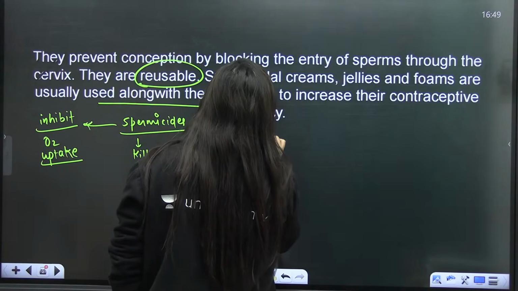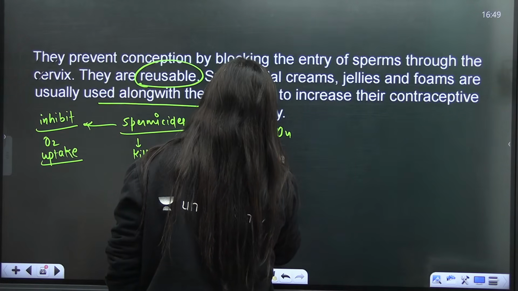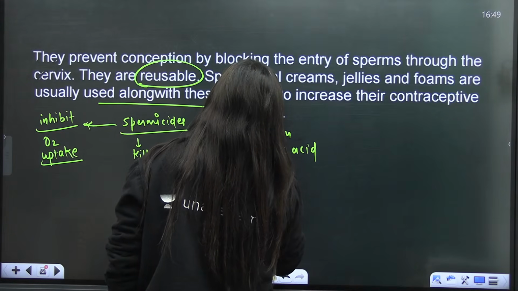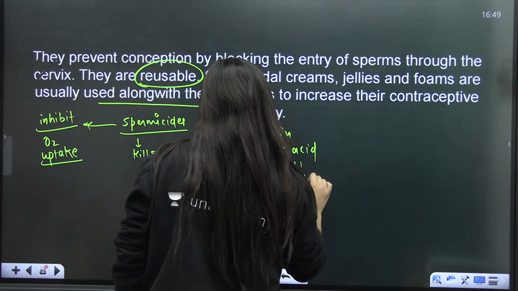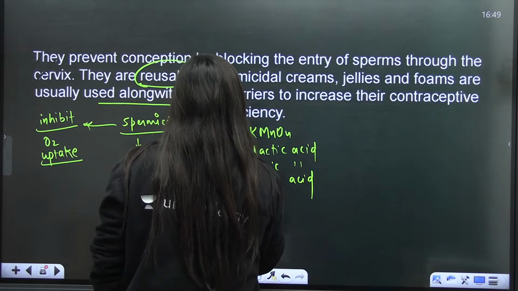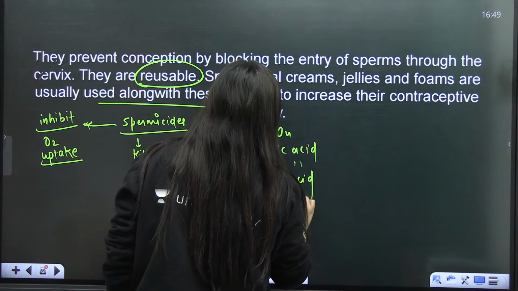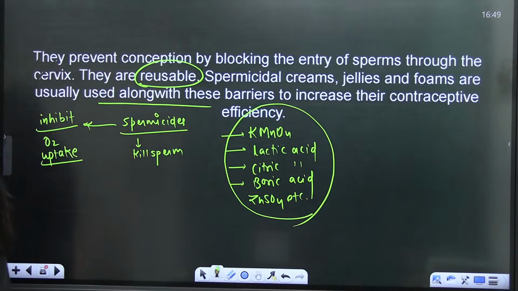They have KMnO4, lactic acid, citric acid, boric acid in them, even zinc sulfate, etc. So they all are spermicidal agents. They kill the sperm. Is that clear? Yes, they can destroy the sperms.